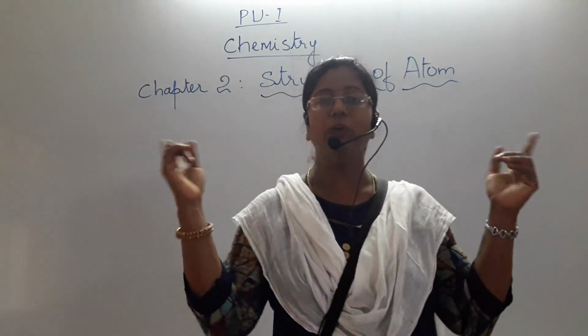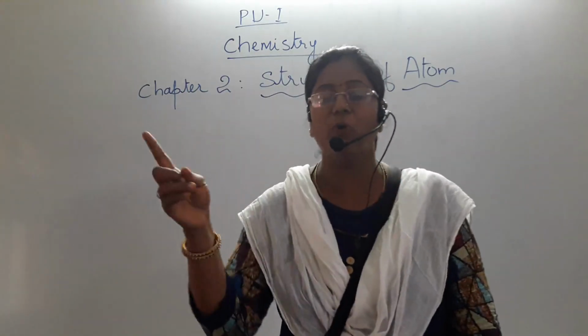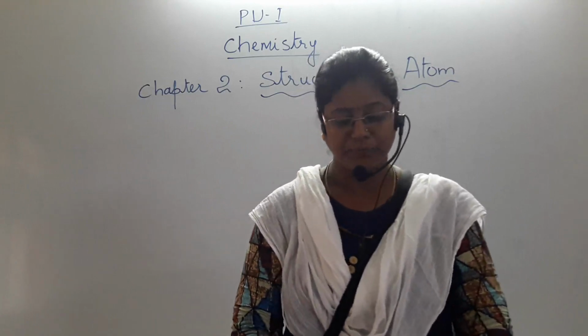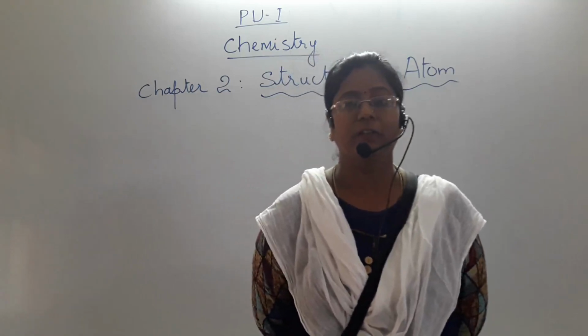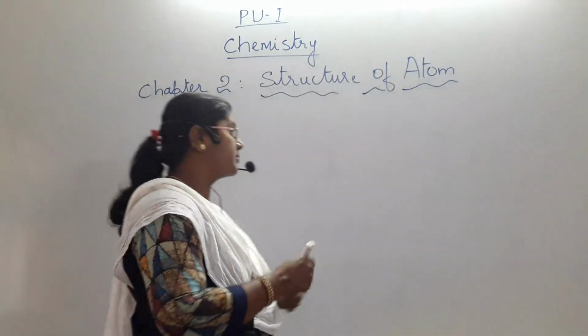Whatever you can see surrounding yourself, everything is matter. What is the definition of matter?